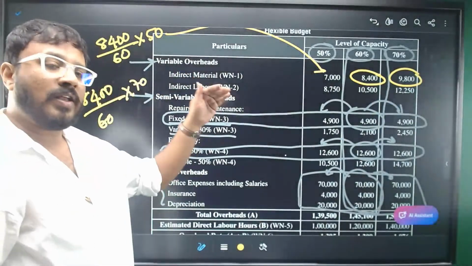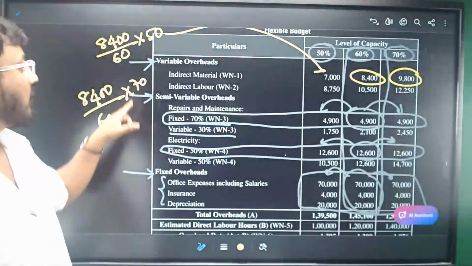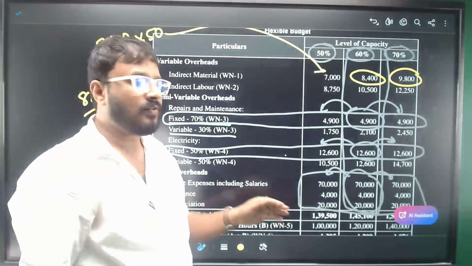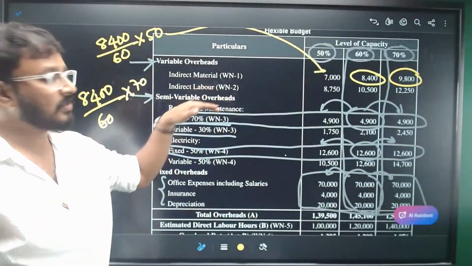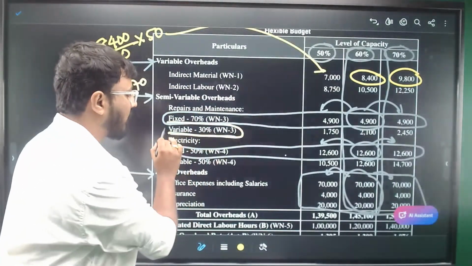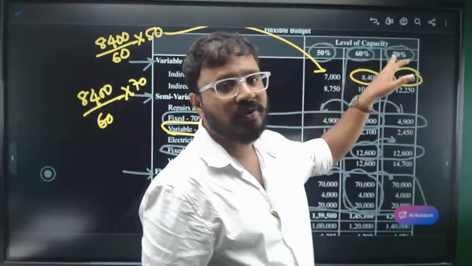So all the variable expenses can be calculated like this for their respective capacity levels. This is how you will calculate for the variable overheads as well as the semi-variable overheads. Wherever there is a variable portion, you can calculate in the same way. 2,100 is for 60% capacity.